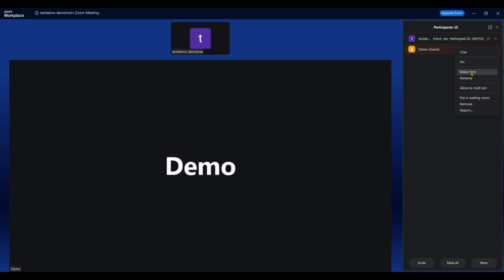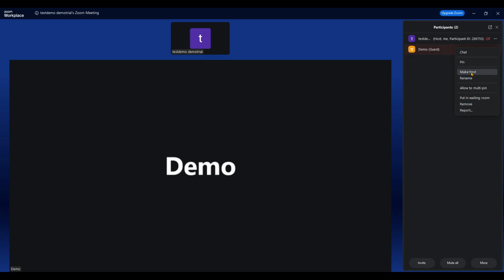Taking a moment here to confirm you have selected the correct person is a good idea, especially in meetings with several attendees. From the menu, click Make a Host. This transfers host control of the meeting to that participant. Once selected, Zoom may ask you to confirm the change.